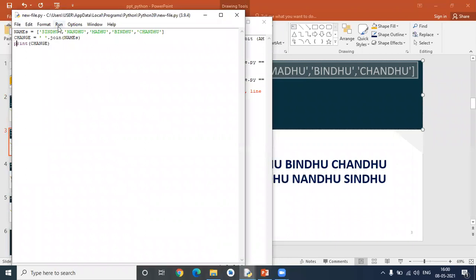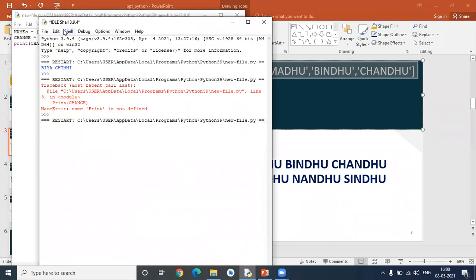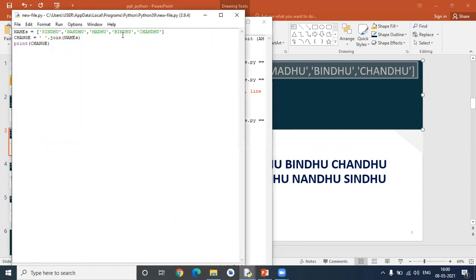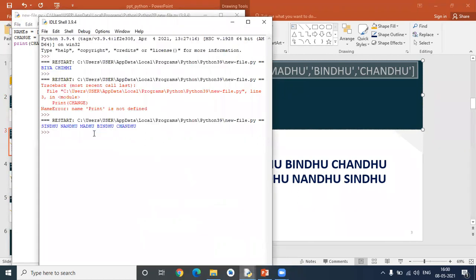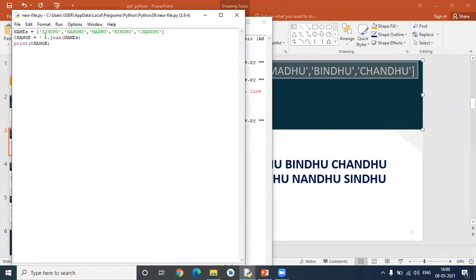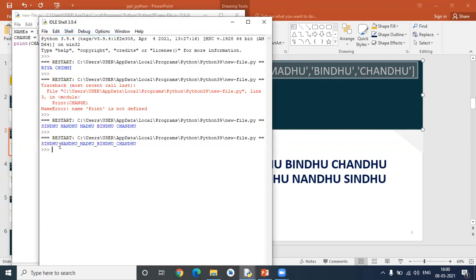Then save, then run. Whatever the strings or values present in this whole list will be listed here and separated with a single space. Whatever separator you want, you can mention here. Let me put an underscore, then save and run the code. Now you can see the underscore as a separator.